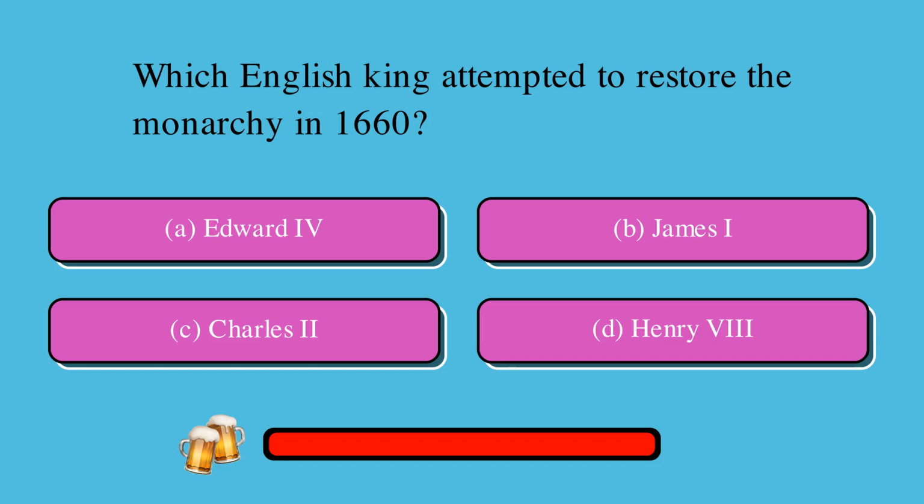Which English king attempted to restore the monarchy in 1660? Is it A. Edward IV, B. James I, C. Charles II, or D. Henry VIII? The correct answer is C. Charles II.